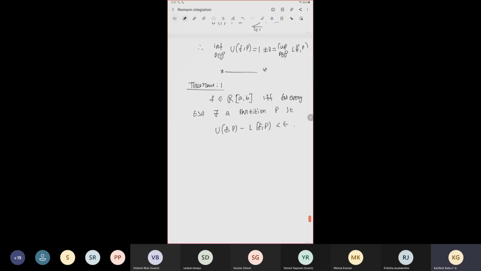This is equivalent to Riemann integrability, because using the definition of infimum and supremum you can prove it.